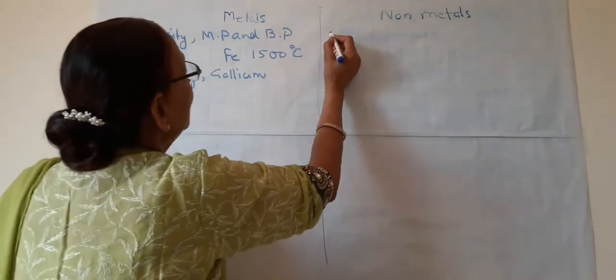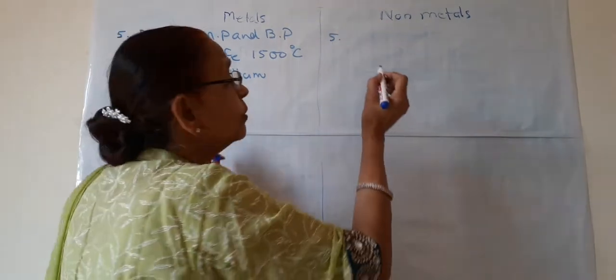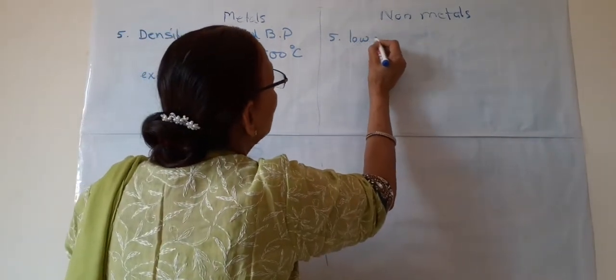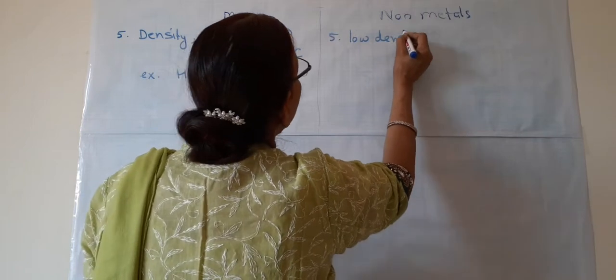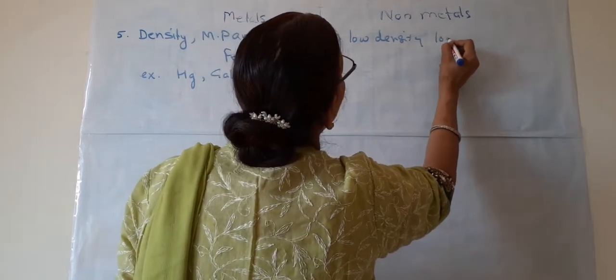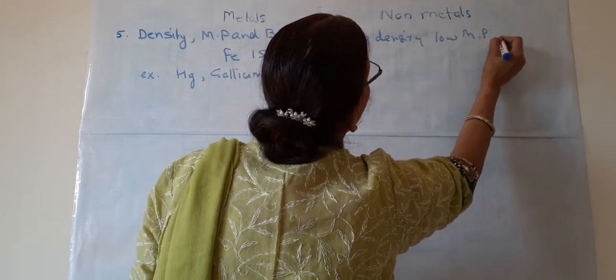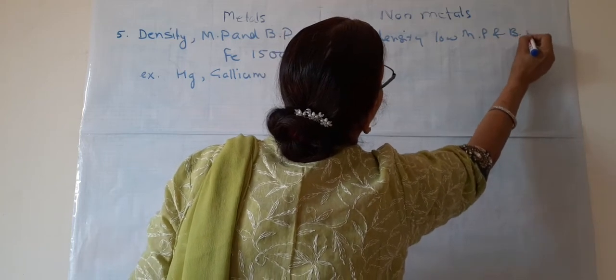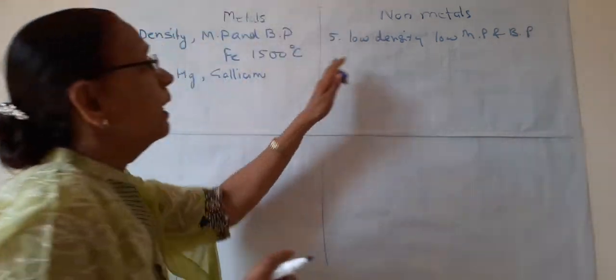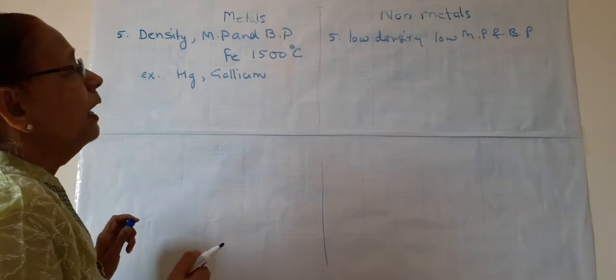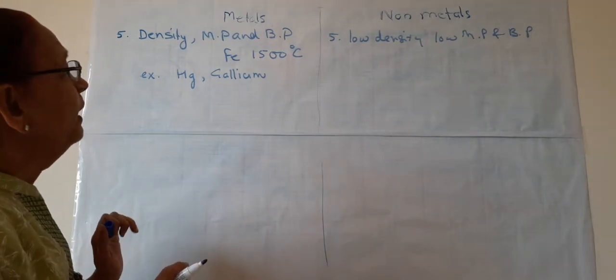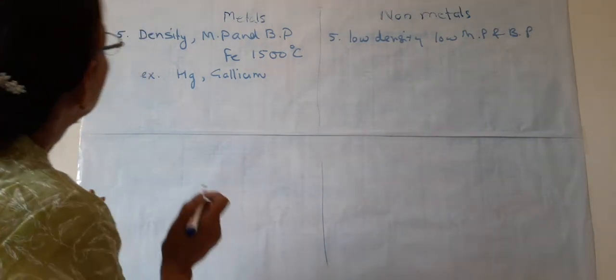Non-metals are not so dense, they have low density and low melting point and boiling point. So these are opposite to metals, having low melting point and boiling point.